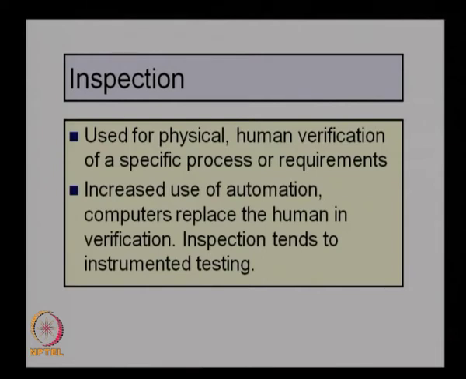So we will look at the object or do some kind of manual testing to find out whether there is any fault. That is the first method, and because of the increased use of automation, most of these tests are becoming instrumented tests or automated tests. So the human intervention is decreasing almost to a stage where we do not really need any human testing, because most of the tests can be automated. So that is the inspection scenario at present.